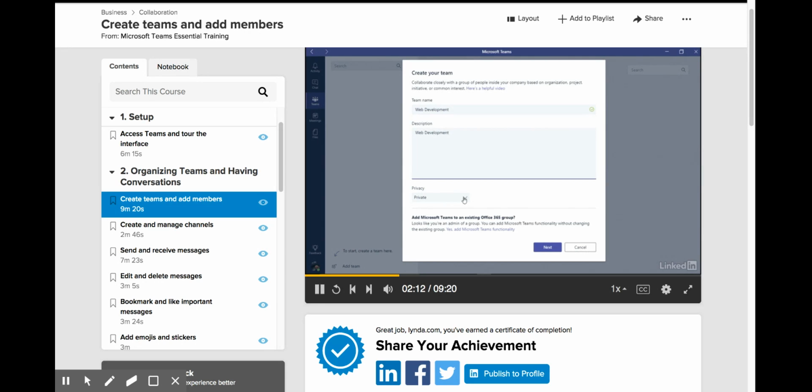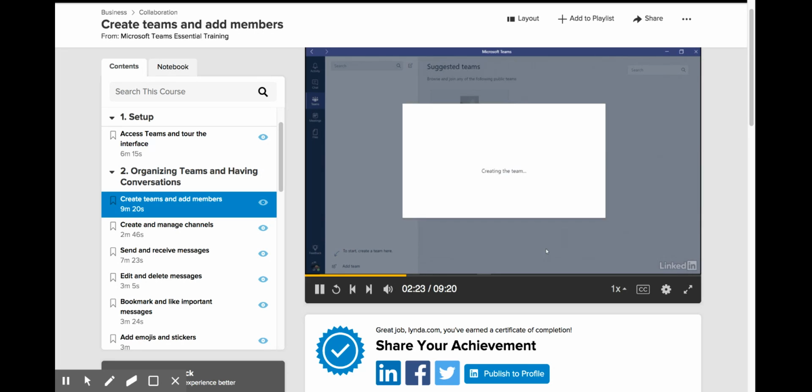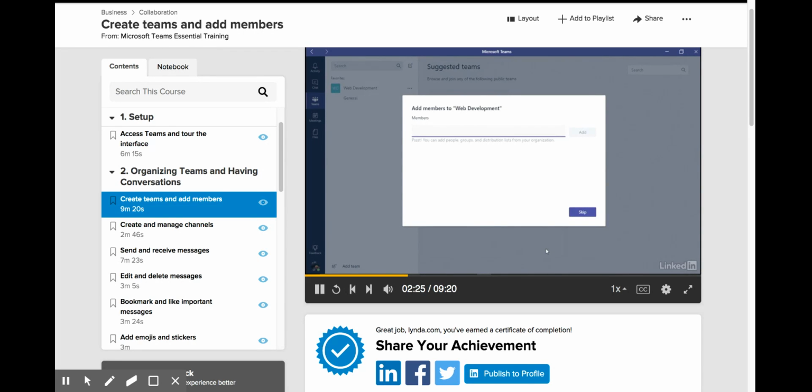And then there's this privacy option. If you create a private team, the other members of your organization will not see it unless you invite them to join. And that's the standard, so I'm going to stick with private, and I'm going to hit Next. And now the team has been created, but now it's prompting me to add people to the team.